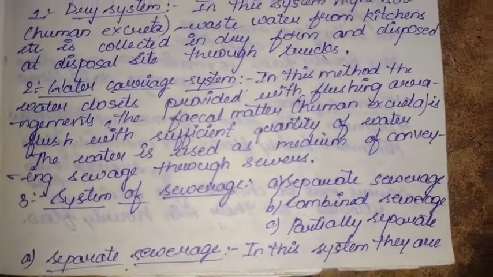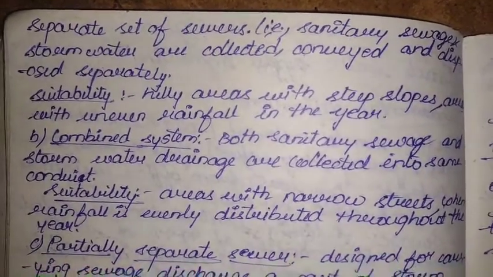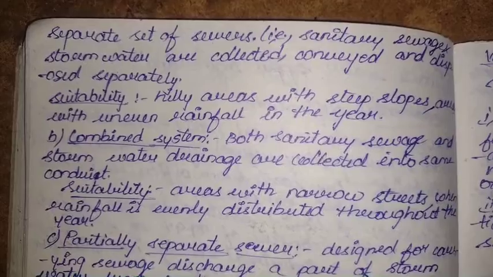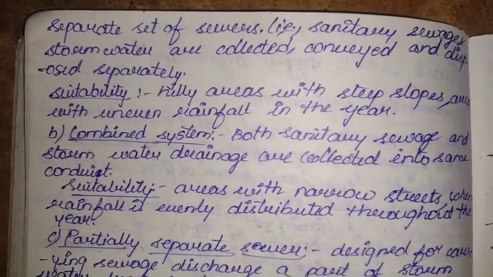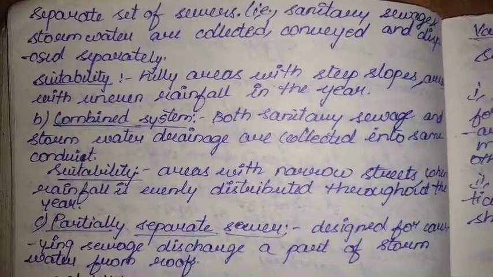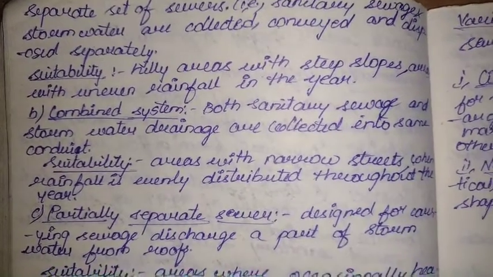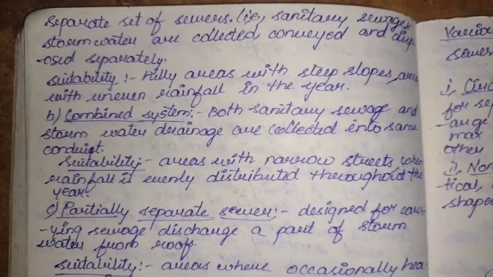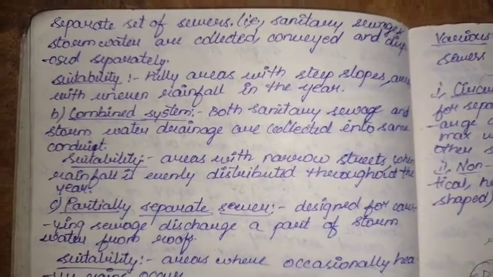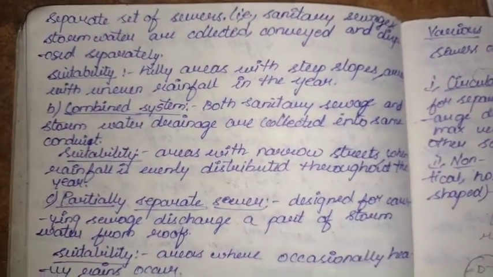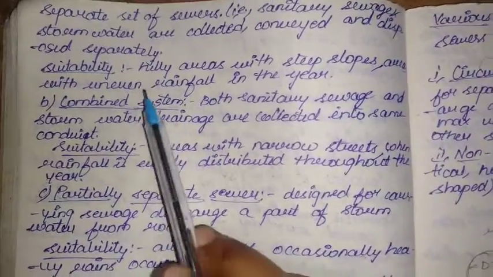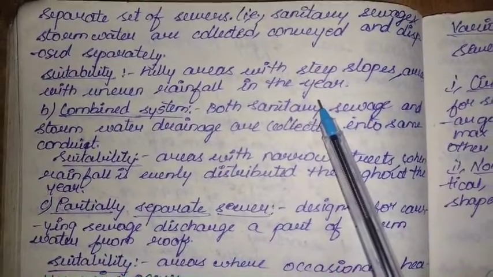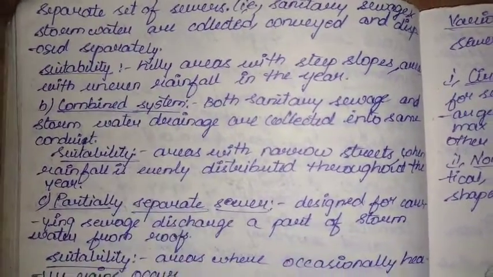In this system, there are separate sets of sewers, that is, sanitary sewage and storm water are collected, conveyed and disposed separately. So here we are taking the sanitary one separately, whereas the sanitary sewage is nothing but the combination of industrial and domestic sewage. So that combination is taken in one pipe and the storm water is taken in another one. Generally this is used where the storm water or the runoff is more. Coming to suitability, hilly areas with steep slopes, areas with uneven rainfall in the year. Okay, so in those areas this one is suitable.